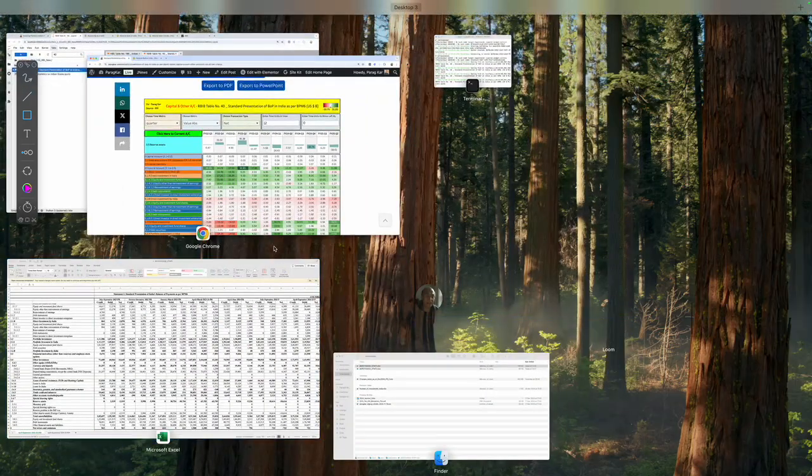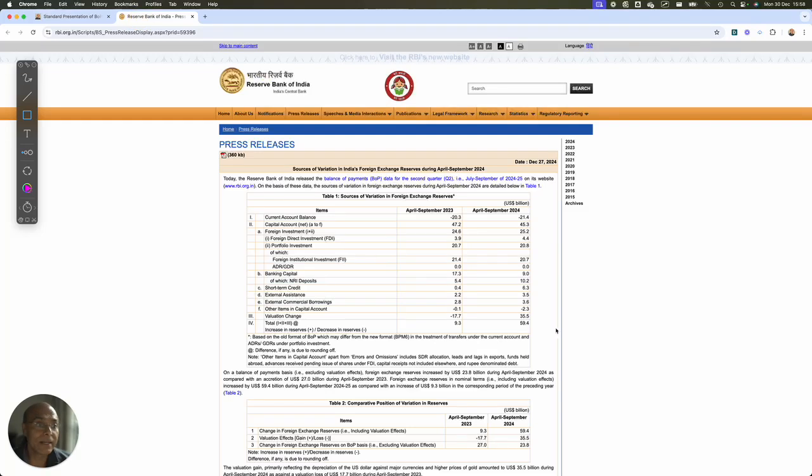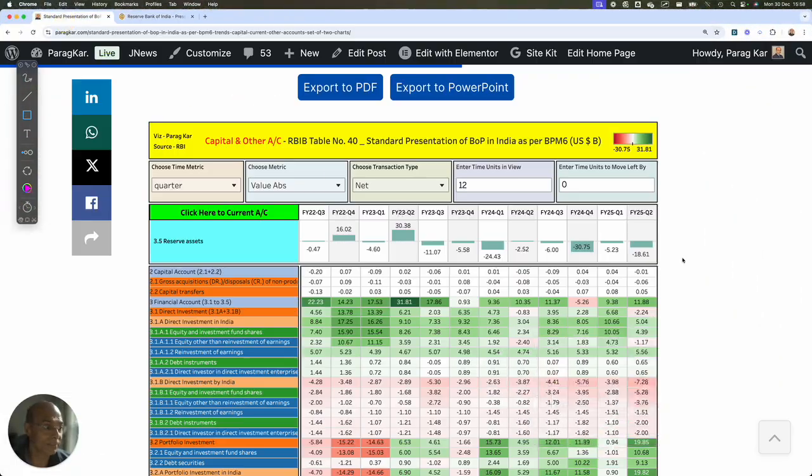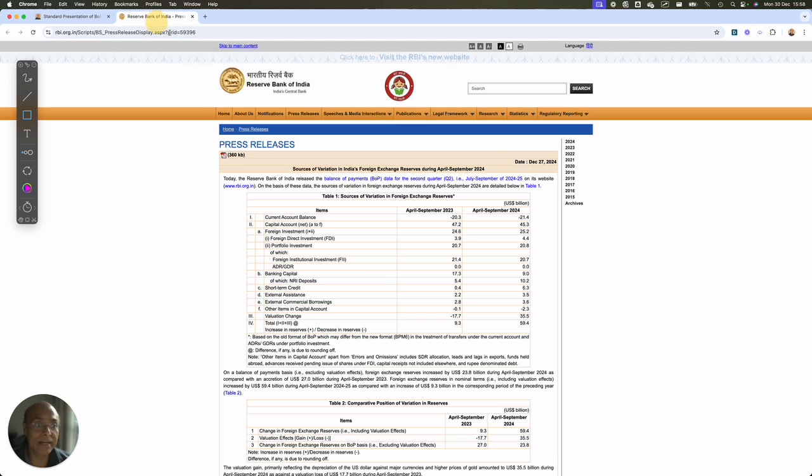And actually this is reflected in the RBI statement also. You will see this particular part which says $59.4 billion, which is a significant amount. It says increase in reserve and decrease in reserve. Positive means increase in reserve. So this $18.5 billion, which I showed you here, $18.61 billion, if you add it to the other item, which is the valuation change of $35.5 billion, it will translate to $59.4 billion.